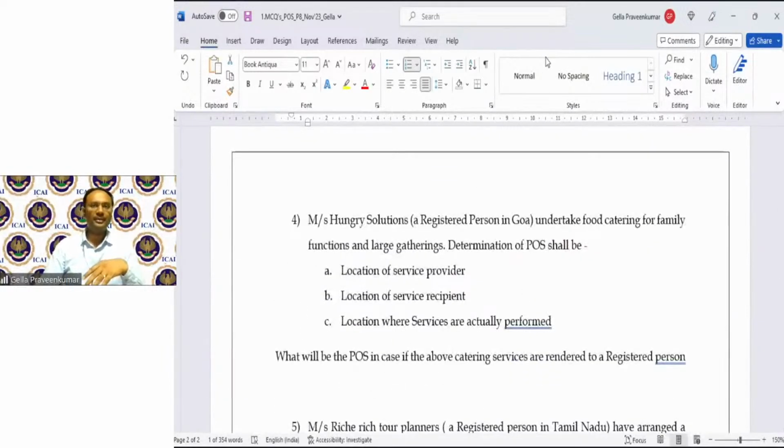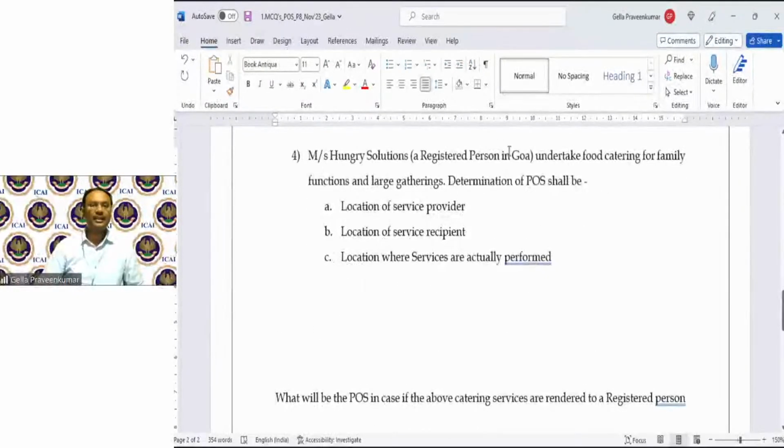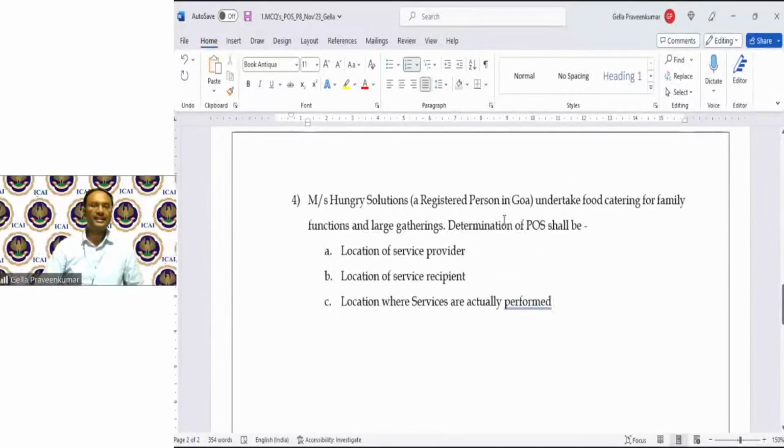Let's go further. Question number 4. Mrs. Hungry Solutions, a registered person in Goa, undertakes food catering for family functions and large gatherings. Determination of place of supply shall be on the basis of location of service provider, location of service recipient, or location where services are actually performed. What would be your answer?